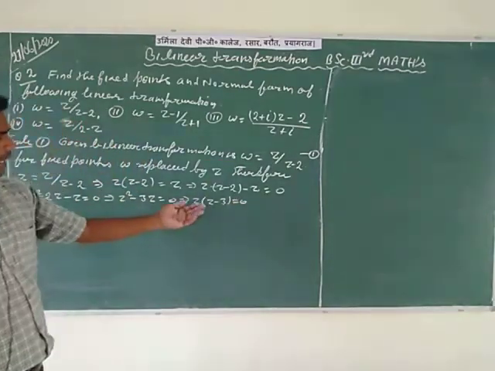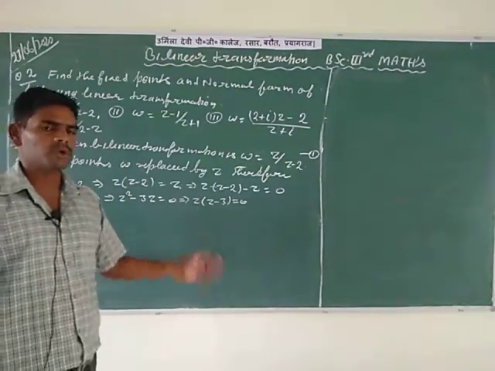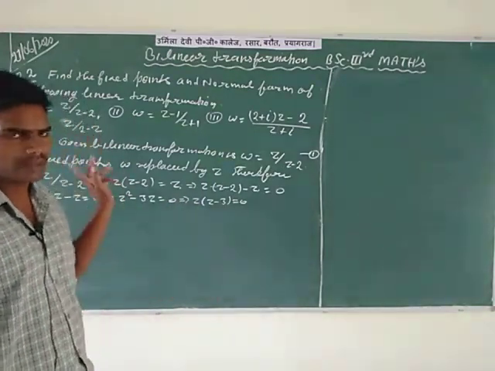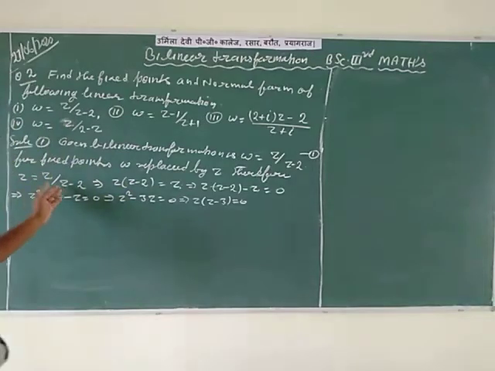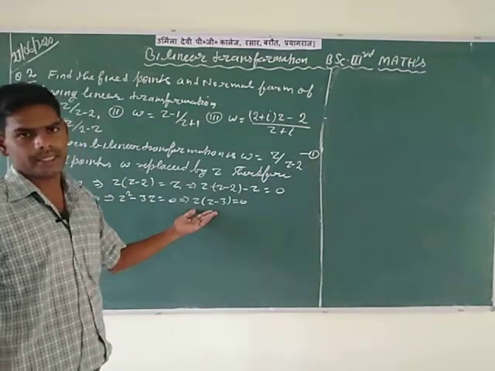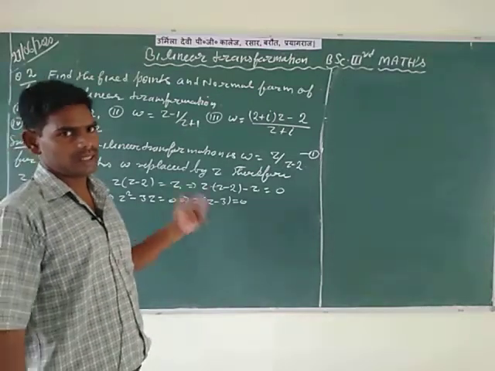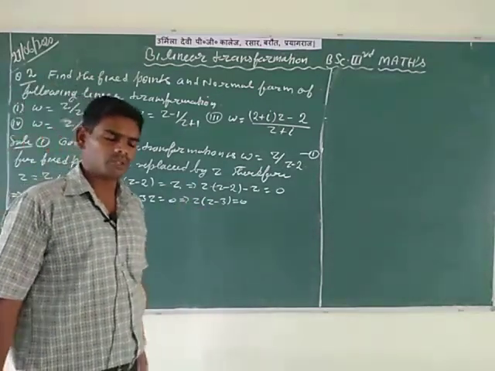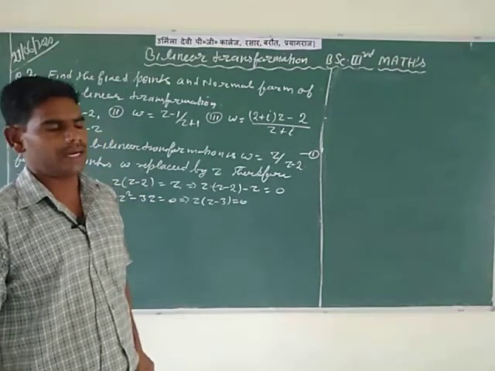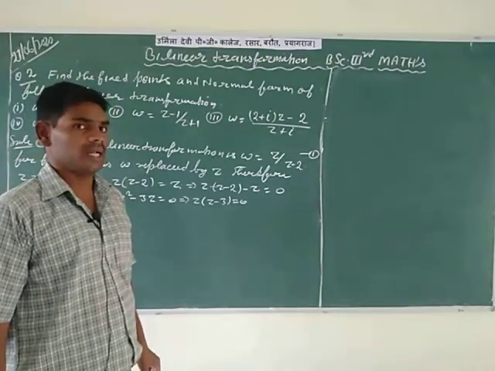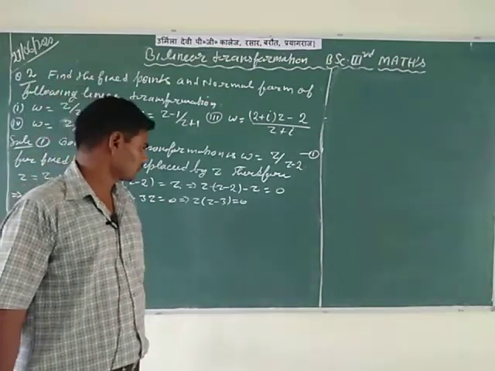Here z and z minus 3 are two factors of the given equation z is equal to z divided by z minus 2. So please first write in factor form, and after that find the values of z, which are the fixed points.